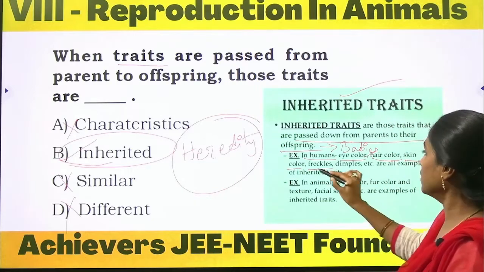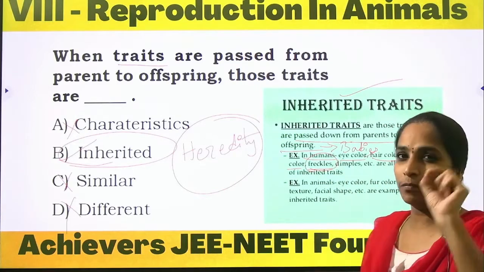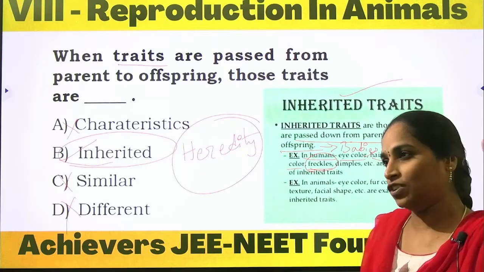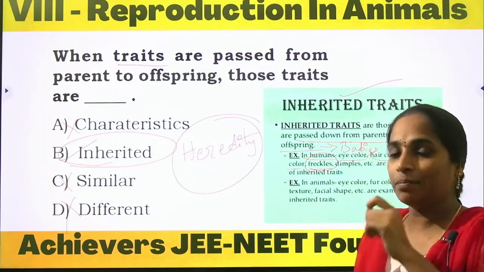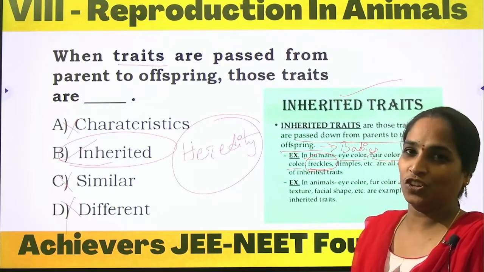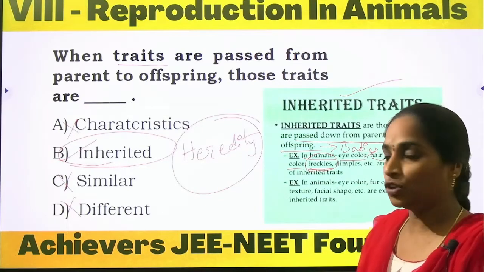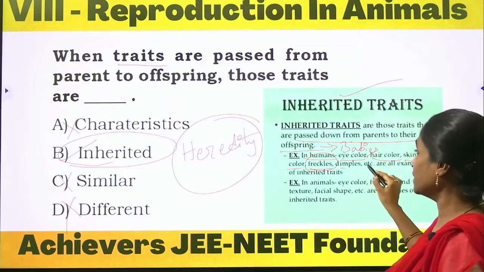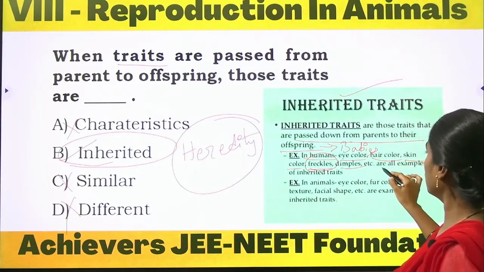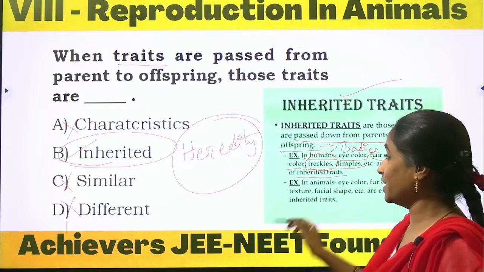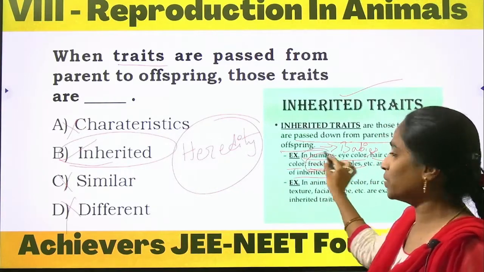A mole seen on any part of a father's or mother's body can be seen at the same part on the baby's body also. Dimples can also be seen. These are examples of inherited traits in human beings.